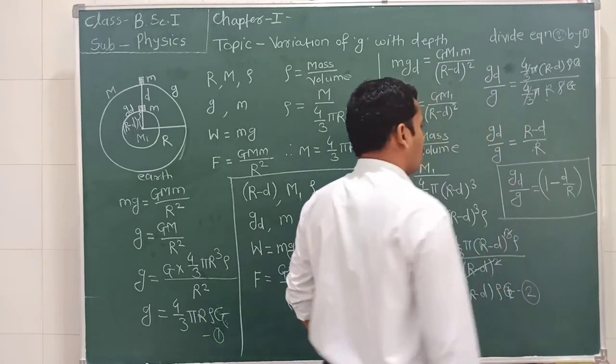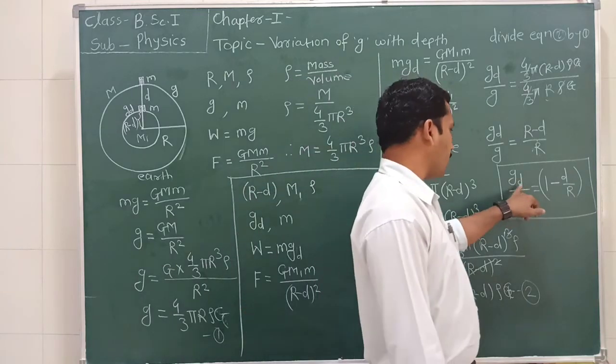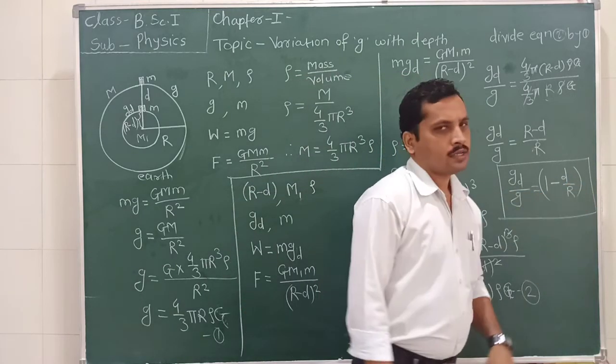So this is the relation between the acceleration due to gravity at depth d and this depth.